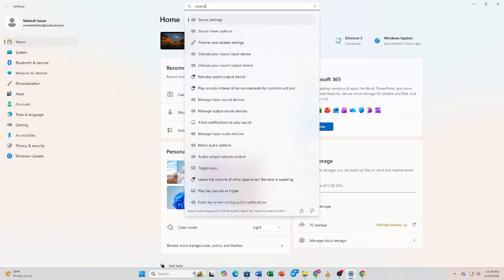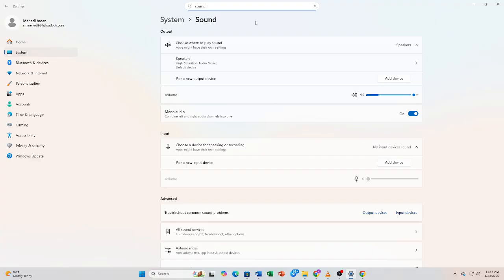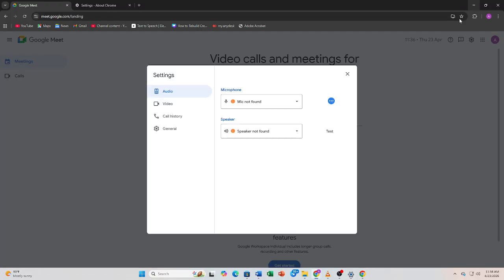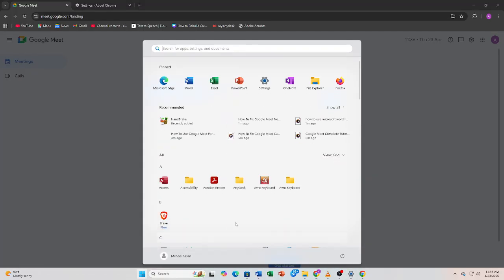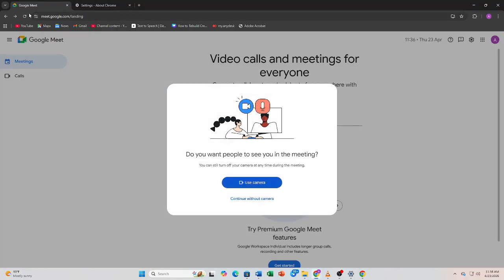Next, restart Google Meet or your browser. This fixes temporary audio glitches very quickly. Now check your headphones or external speakers. Loose connections or Bluetooth issues can cause sound problems.